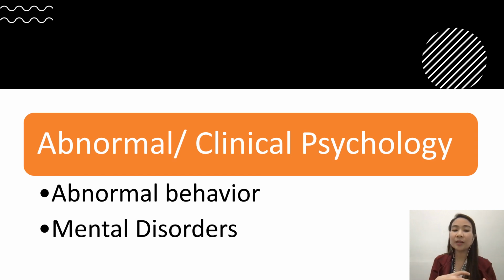In here, abnormal or clinical psychology focuses on abnormal behavior and also mental disorders. Those who have abnormal behavior are deviant in our society nowadays, so they are the ones that are isolated. They have different behavior than the norm or the average of people. So this is the abnormal behavior. Mental disorders are for people who were diagnosed with the use of the DSM-5-TR and diagnosed by a psychiatrist or psychologist. So that is the first branch, abnormal or clinical psychology.